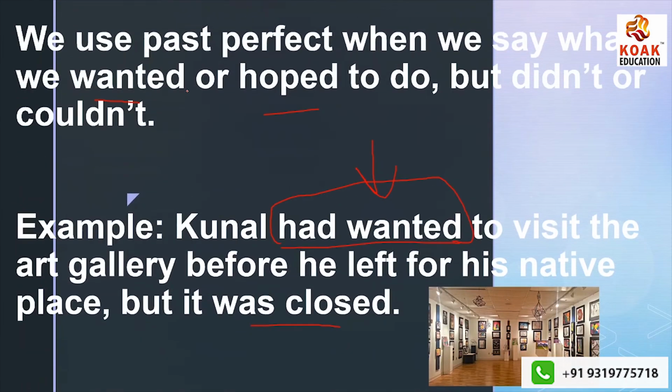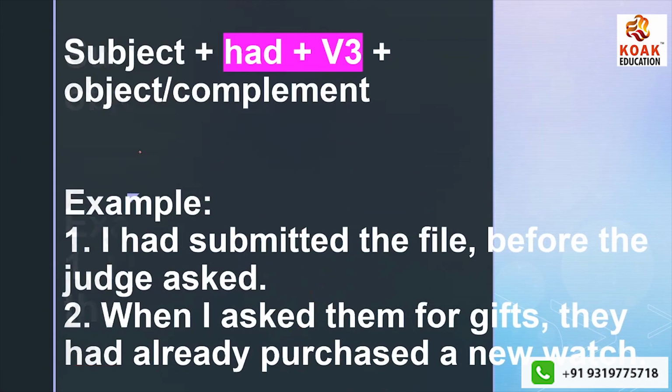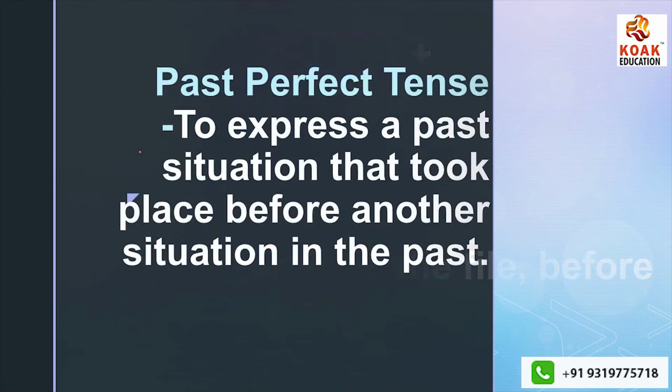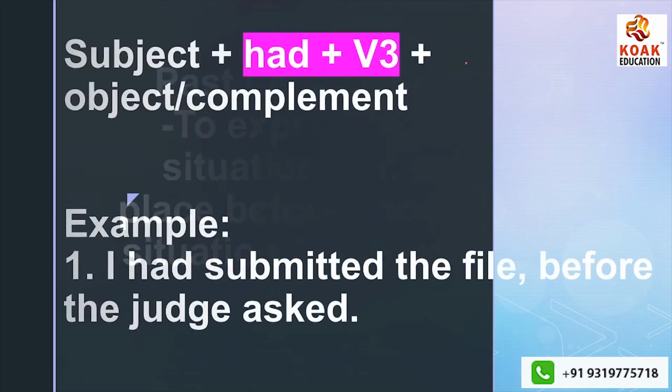One is when we say that we wanted or hoped to do something but didn't or couldn't do it, and number one was when we talk about an action that took place before another situation in the past. That is when we use past perfect tense. I hope the idea is clear.